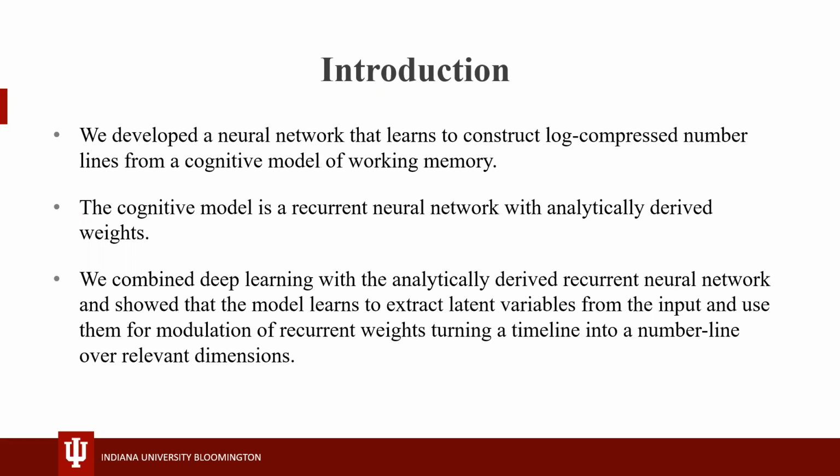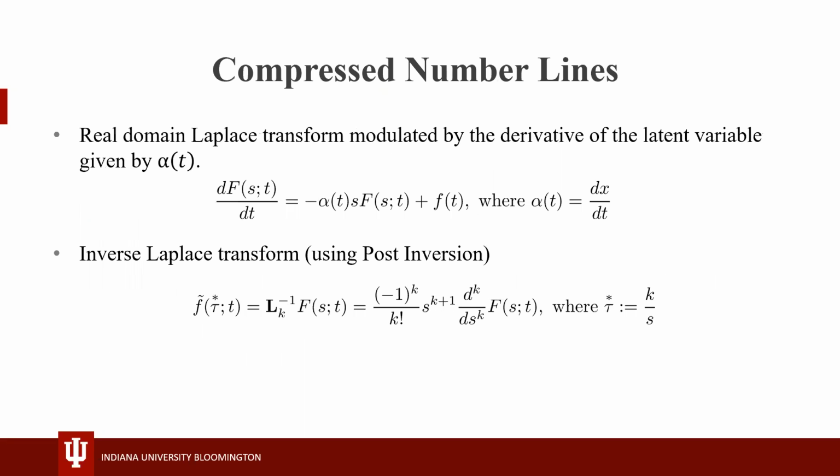We developed a neural network that learns to construct log compressed number lines from a cognitive model of working memory, which can be described as a recurrent neural network with analytically derived weights. We combined deep learning with this working memory model and showed that the model learns to extract latent variables from the input and use them for modulation of recurrent weights, turning a timeline into a number line over relevant dimensions. We call this model the compressed number lines model.